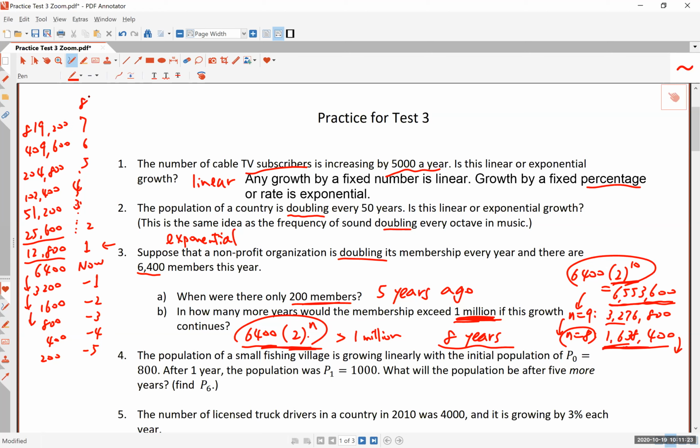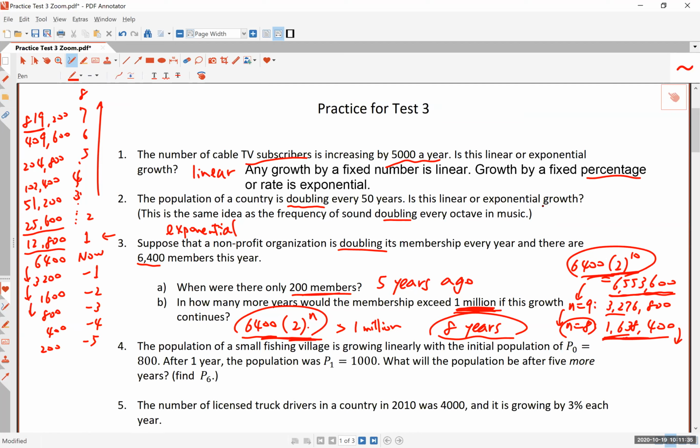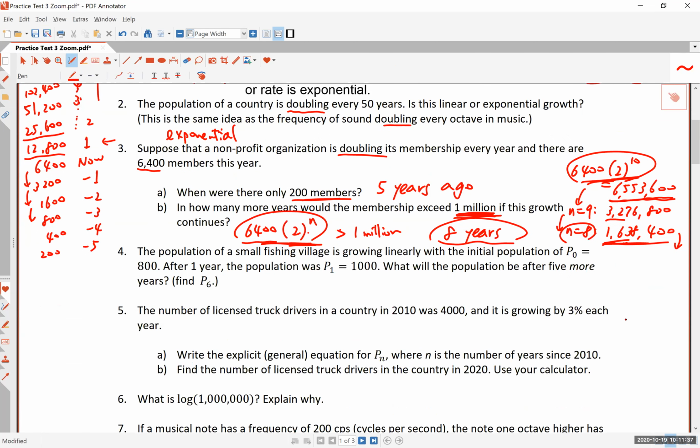And of course, the 8th year, since you have 800,000, it'll exceed 1 million, which is the same answer as here, okay? But this will take you longer than using this direct number and plugging in a likely solution. All right, okay, let's go to number 4.